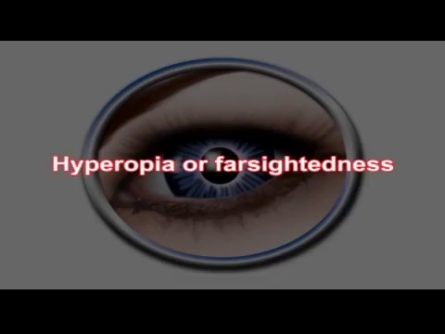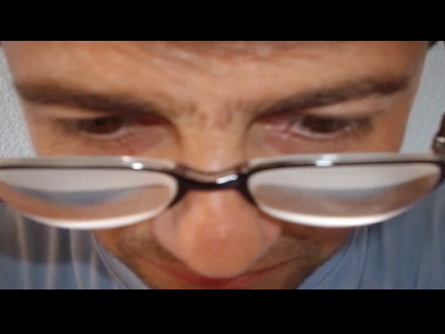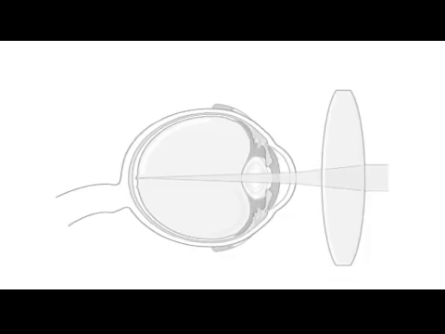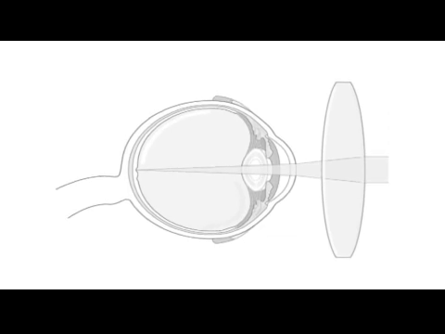2. Hyperopia or farsightedness, difficulty in seeing close objects clearly. Hyperopia is usually caused by the eyeball being smaller than normal. This means that the light cannot focus on the retina, it would focus behind the back of the eye. When the eye is young enough and has strength to increase its focusing power, good near vision is possible but will generate eye strain. When this is not possible, near vision will become blurry.